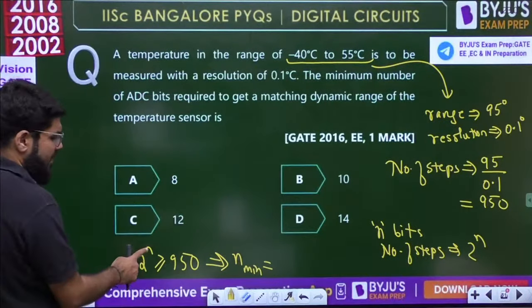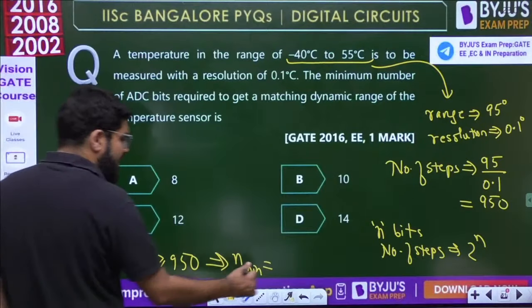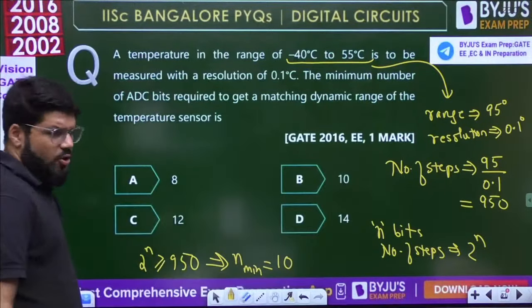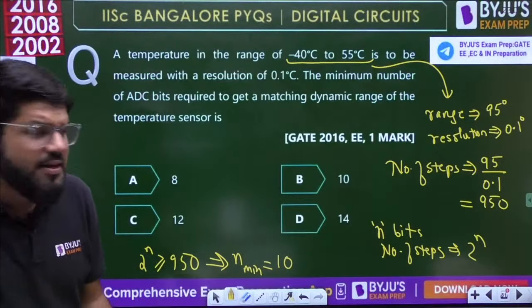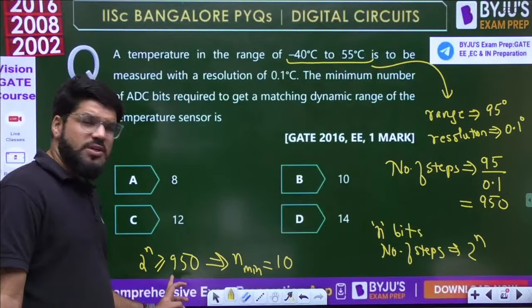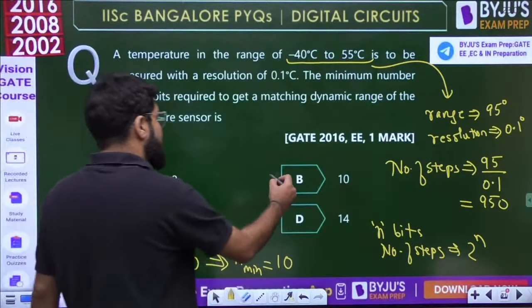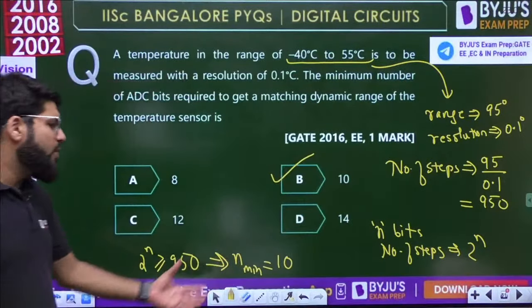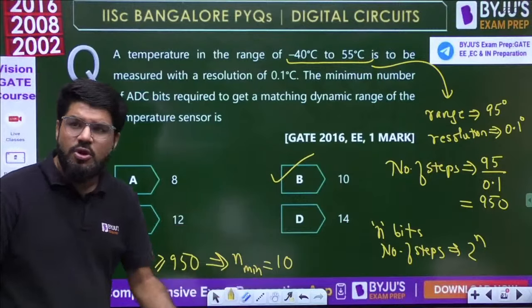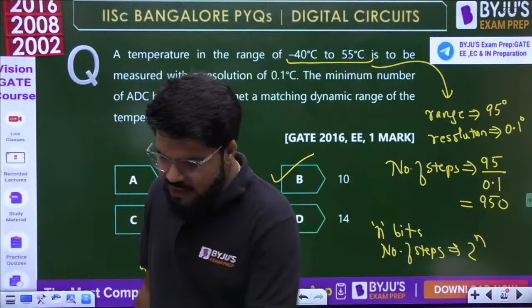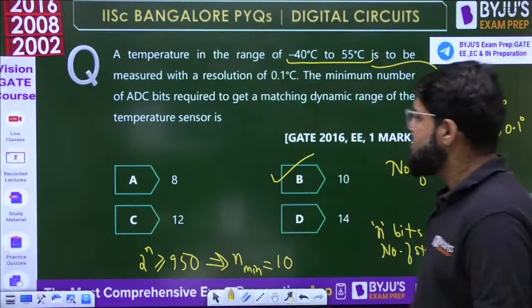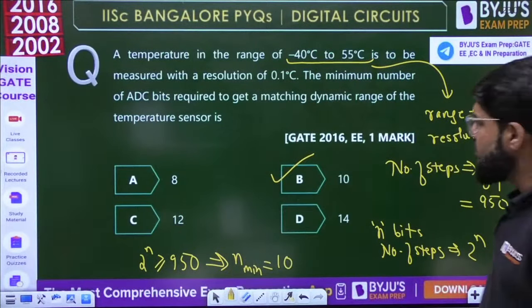2 power 9 will not match. 2 power 9 is 512, and 2 power 10 is 1024. There is no need to solve with logs. Directly take 2 power 10. 2 power 10, 1024, is greater than 950. So the minimum number of bits is 10. Why is it the minimum? Even if you take 11 bits, 2 power 11 is also greater. So if one is taken, the other will also be satisfied. It is option number B.